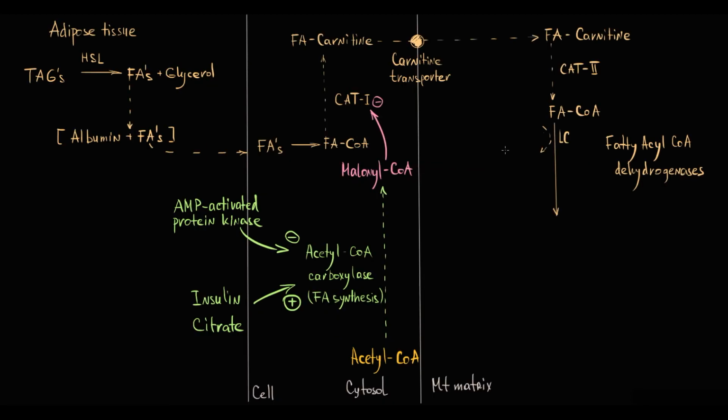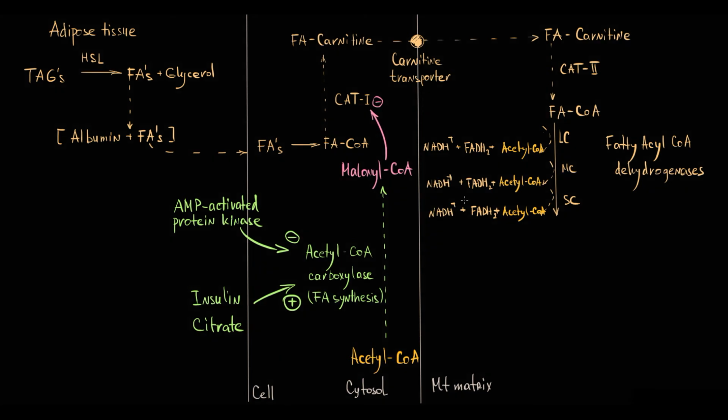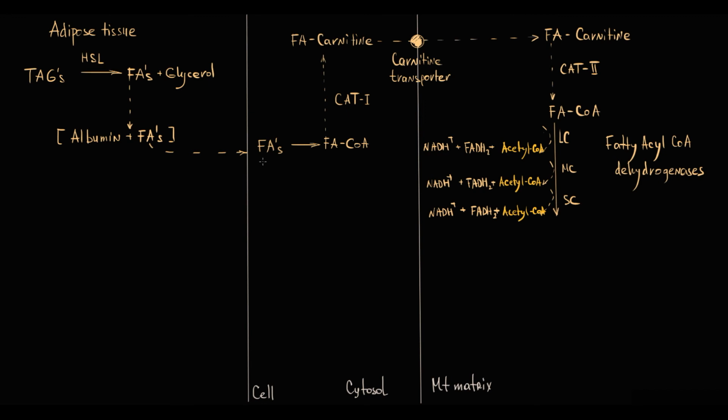So basically dehydrogenases make substrates for energy production and shorten the fatty acid molecule. Obviously, the higher the chain length of the fatty acid, the more cycles of dehydrogenation it undergoes, the more ATP molecules are produced. And the important concept to know is that mitochondria are capable of oxidizing only long chain and medium chain fatty acids, no more than 20 carbons.